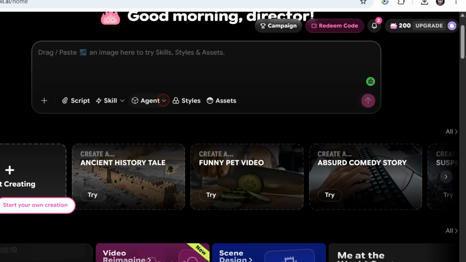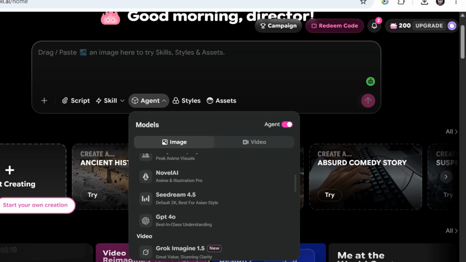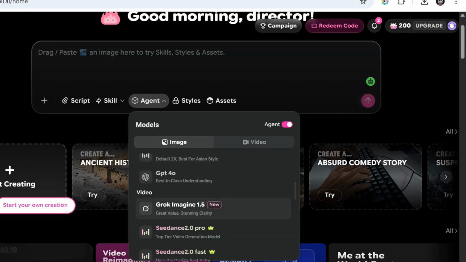I want you to take note of the agent. When you click on agent, you will notice they have different agents. Okay, they have ChatGPT, GPT Image 2, Nano Banana. They have different ones, but the one we are looking for is the new Grok video generation that has been introduced to this platform. So from here, you can get free Grok.